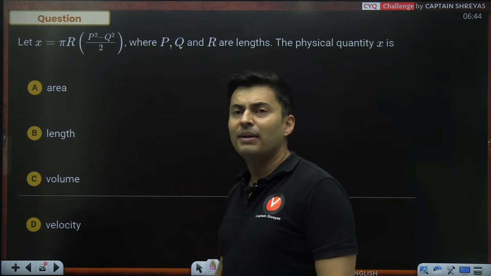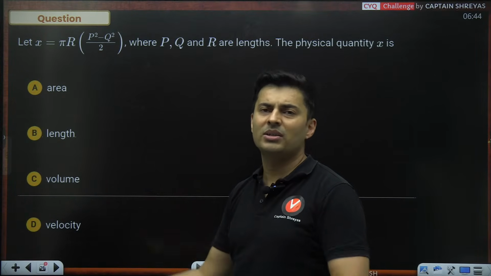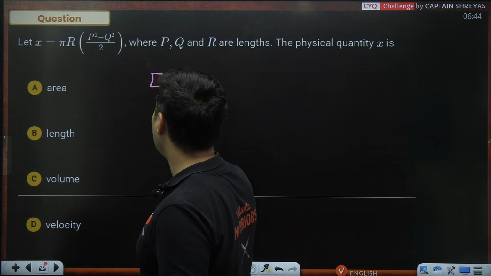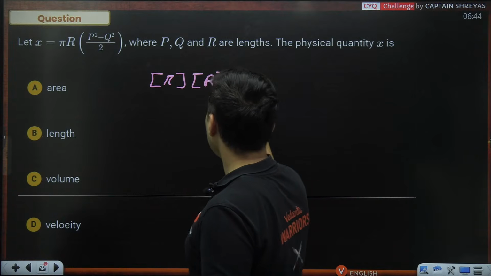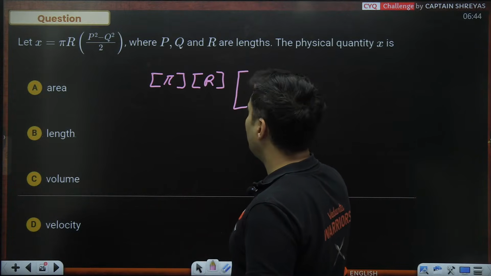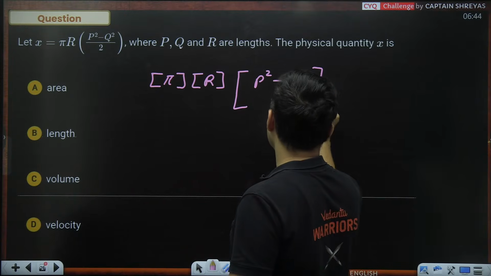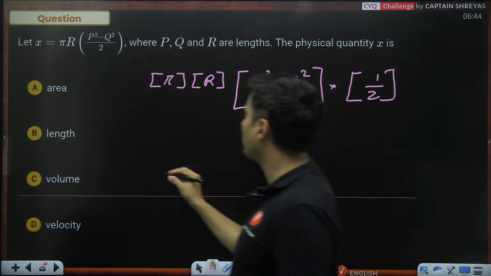I don't think velocity will come because there is no time in the equation, so how can it be velocity dimensionally? If you look at it dimensionally, it will be the dimension of pi into the dimension of r into the dimension of p square minus q square into the dimension of 1 by 2.